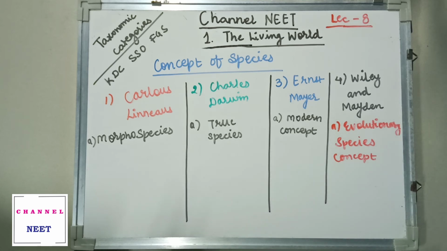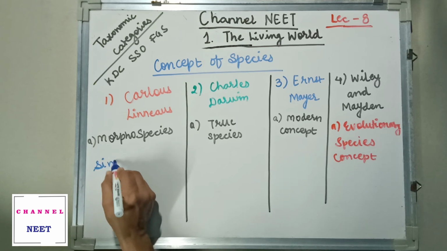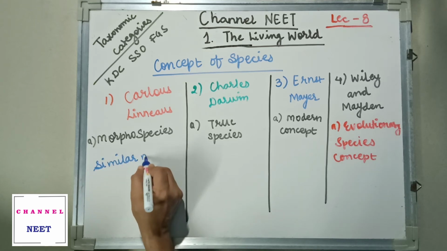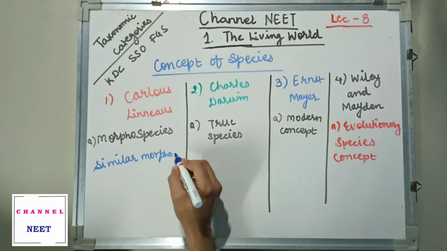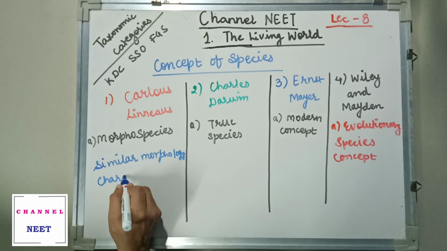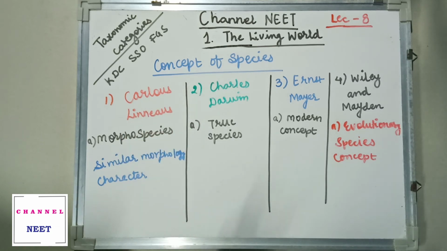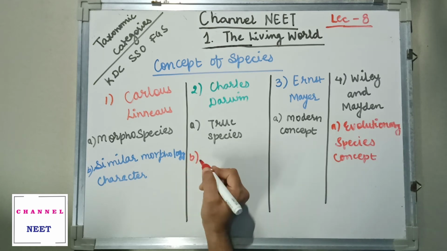First, speaking with respect to Carolus Linnaeus, he says that organisms in a species have similar morphological characters. Now Charles Darwin talks about the breeding pattern which is seen.